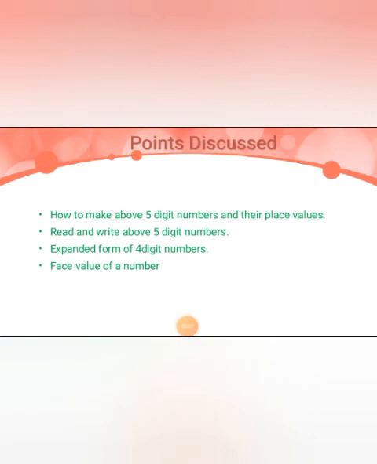Okay children, what we discussed today is how to read 5 digit numbers and above. You can read any 5 digit number and above 5 digit numbers using the Indian place value system. Put commas and then you can read it. Next, face value of a number. These are all the points we discussed today. I think all of you understand.